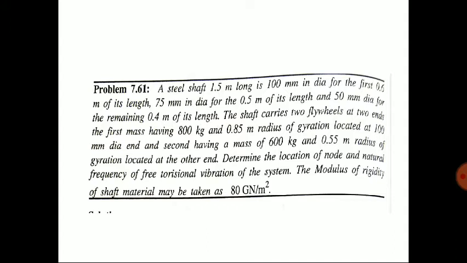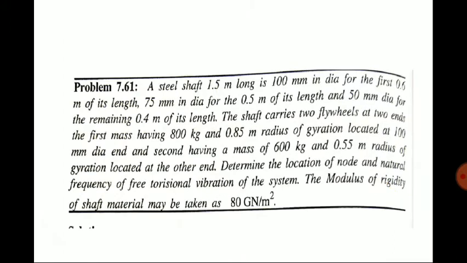So next we are going to a problem. A steel shaft 1.5 meter long is 100 mm in diameter for the first 0.6 meter of its length, 75 mm in diameter for 0.5 meter of its length, and 50 mm diameter for the remaining 0.4 meter of its length. The shaft carries 2 flywheels at 2 ends. So it is a 2 rotor system.